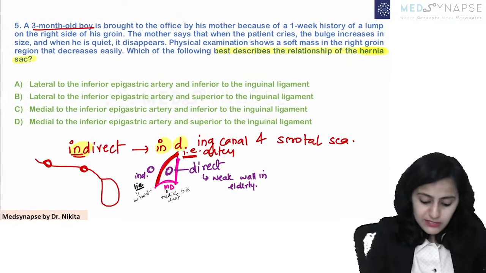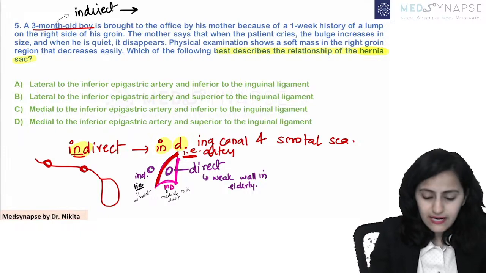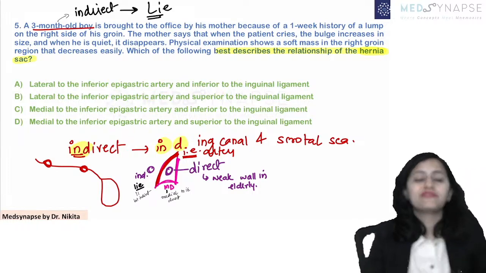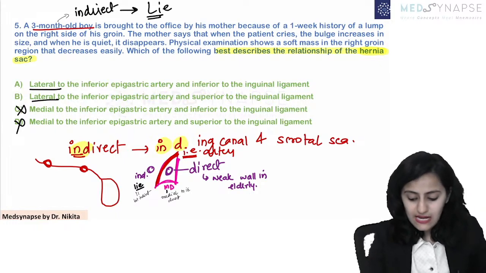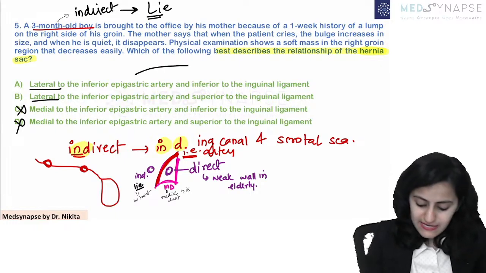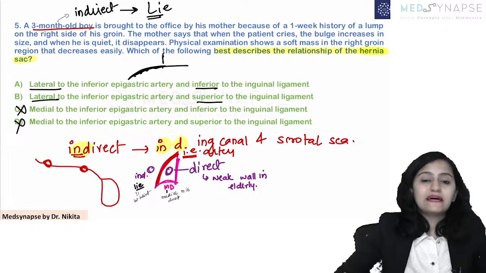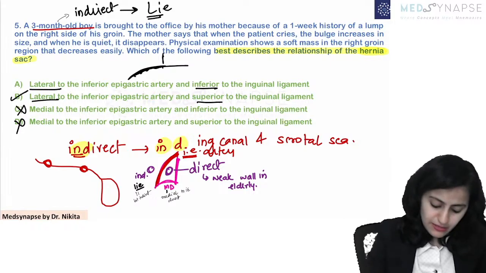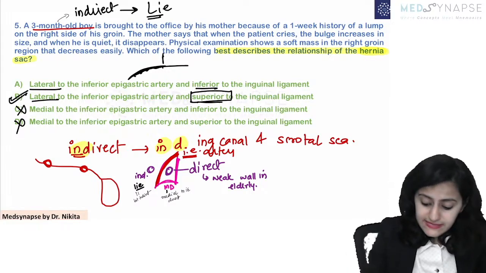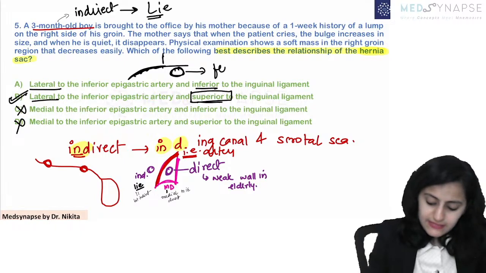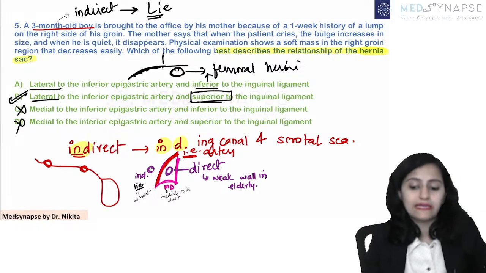MD, don't lie. So this is a 3-month-old boy. So this is indirect inguinal hernia. So it is lateral to inferior epigastric. So it is lateral, it is not medial. Option C and D is out. So lateral to inferior epigastric artery and superior or inferior to inguinal ligament. The inguinal hernia is superior to the inguinal ligament. So the correct answer will be B. Okay. What hernia is inferior to the inguinal ligament here? That is the femoral hernia. Okay. Femoral hernia is inferior to the inguinal ligament.